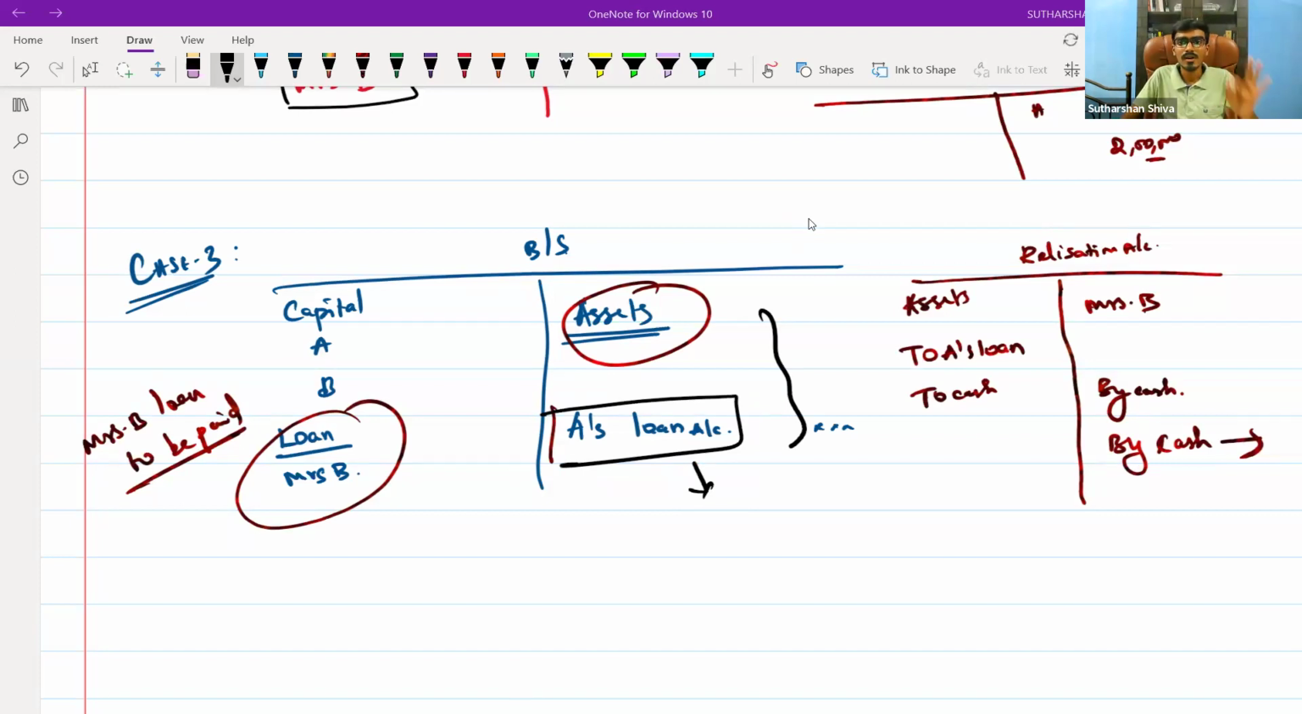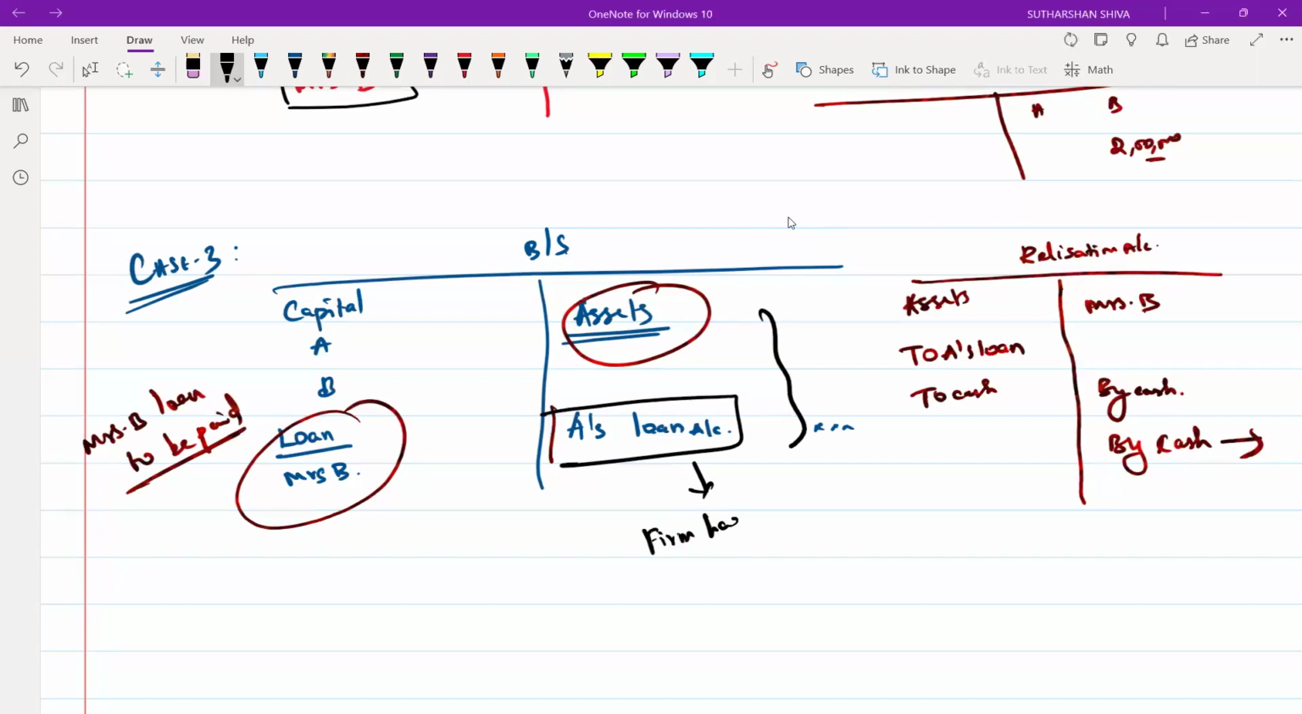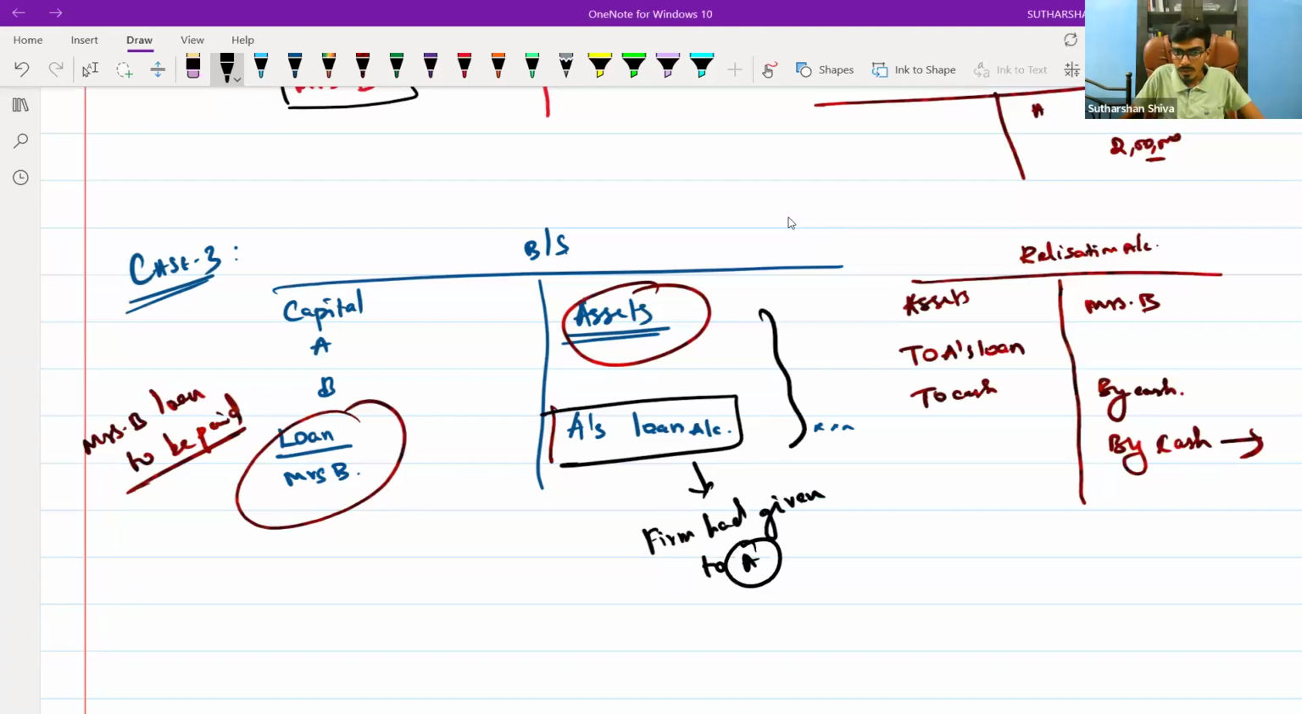In the balance sheet, on the asset side, if A's loan account appears, what does it mean? It means the firm has given a loan to A. It is a loan given to A. In your question, they may give you different words. They will play with different words.